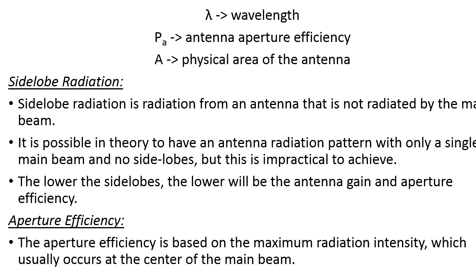By using the small area of the antenna, we see how much main lobe is generated, and based on that we calculate the parameter called aperture efficiency. We consider the area of the antenna and, based on that, how much maximum radiation intensity is emitted. Maximum radiation intensity is indicated as the main lobe of the antenna radiation pattern. That is what we call aperture efficiency.